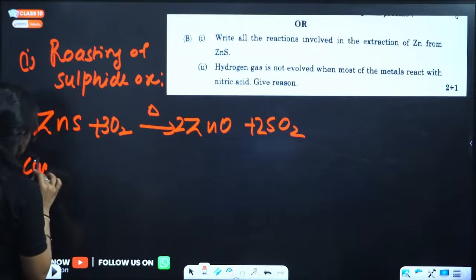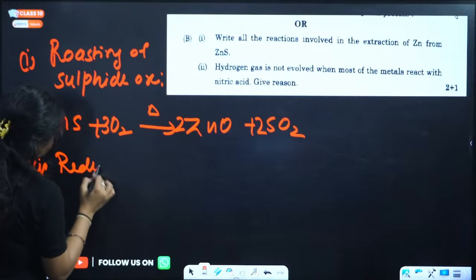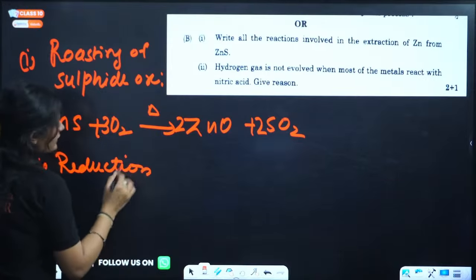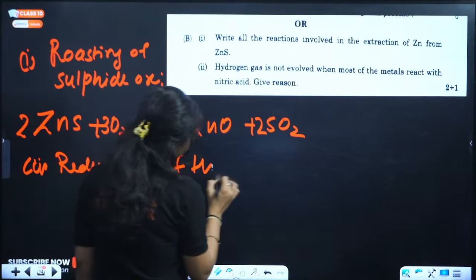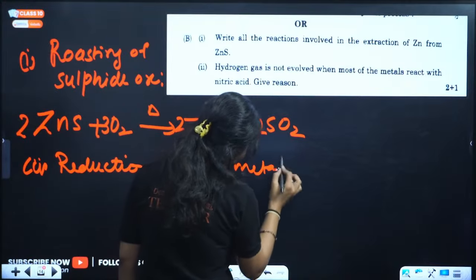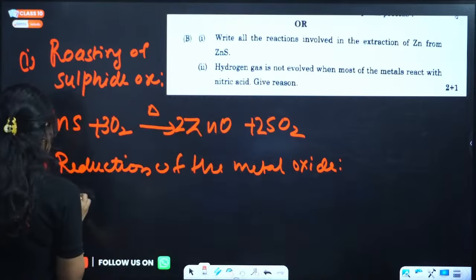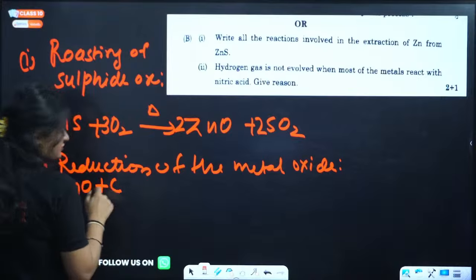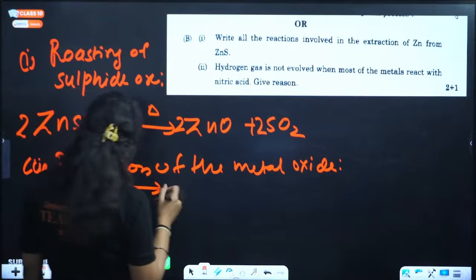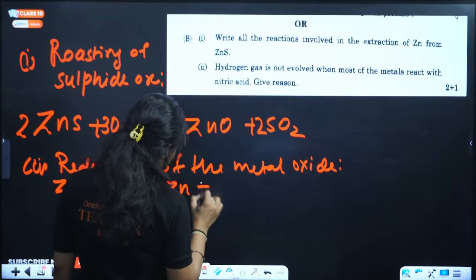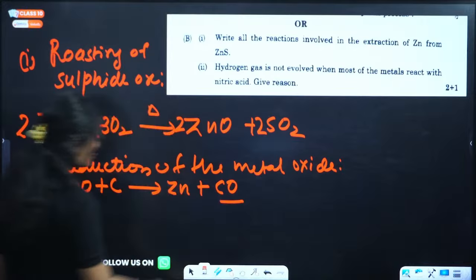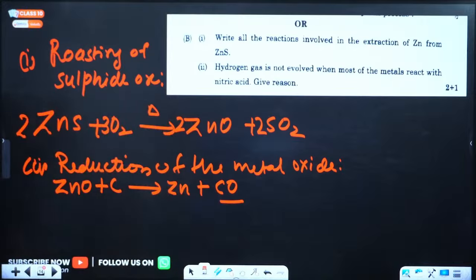Now, what is the second step? The second step is the reduction of the metal oxide. You have zinc oxide, and if you add carbon, which is the reducing agent here, what will happen? We will get zinc plus carbon monoxide. Clear?